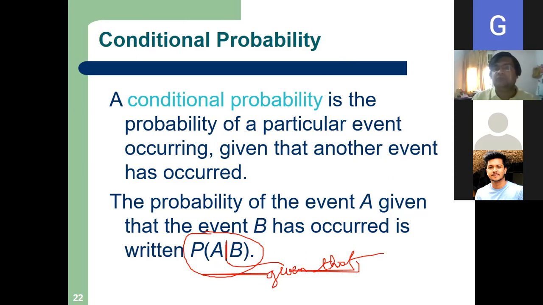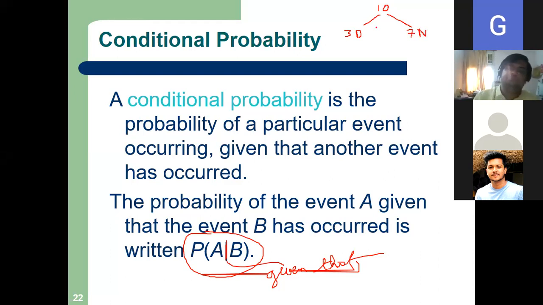So first I will give you a physical example, then I will tell you how to arrive at this symbol. Suppose in my fridge, there are 10 Coke bottles, out of which 3 are Diet Coke and 7 are normal Coke.